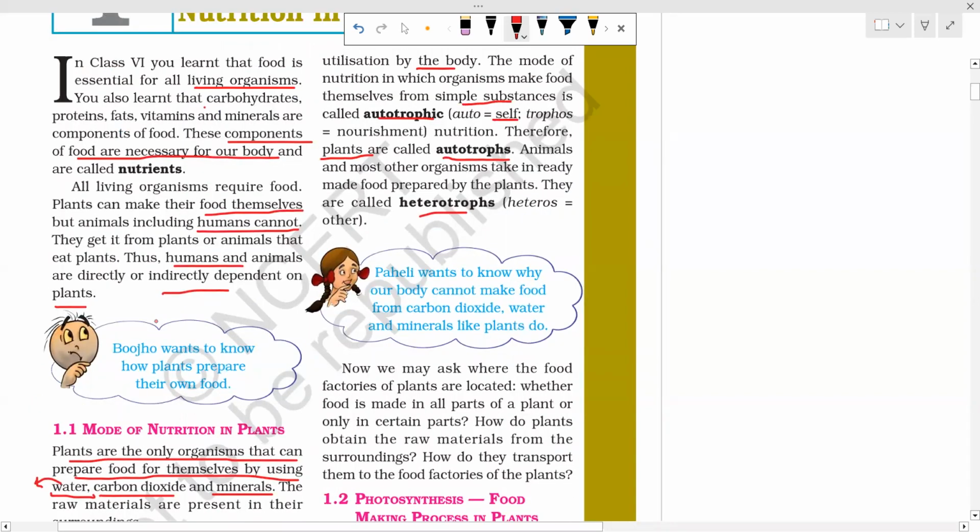Now heterotrophs. Heterotrophs means those which depend on the plants for food. Animals and humans are the heterotrophs. Hetero means other. So heterotrophs are animals that depend on others for food. They take in ready-made food prepared by the plants, or they depend on plants for their food. What are the examples? Animals and humans.